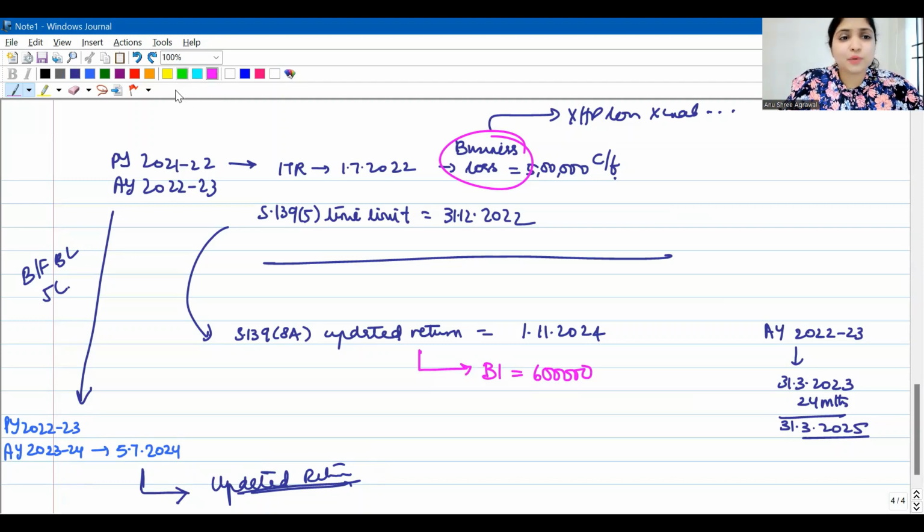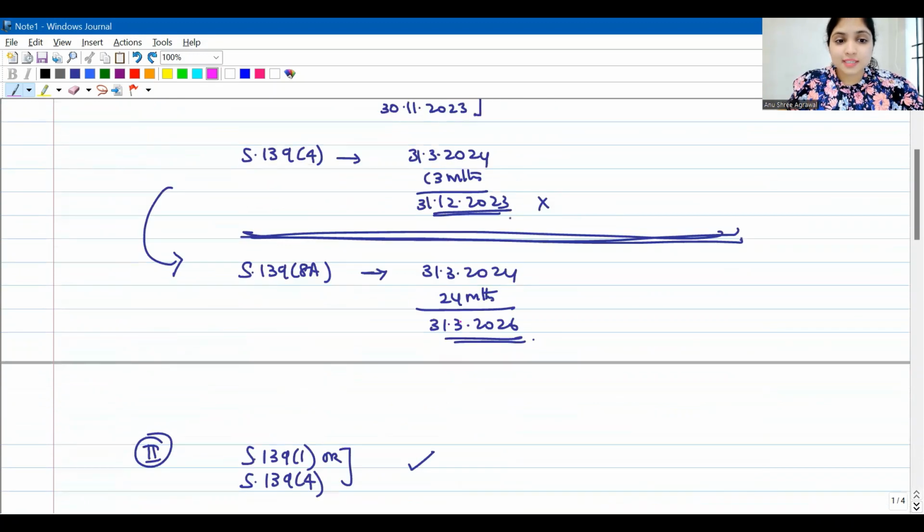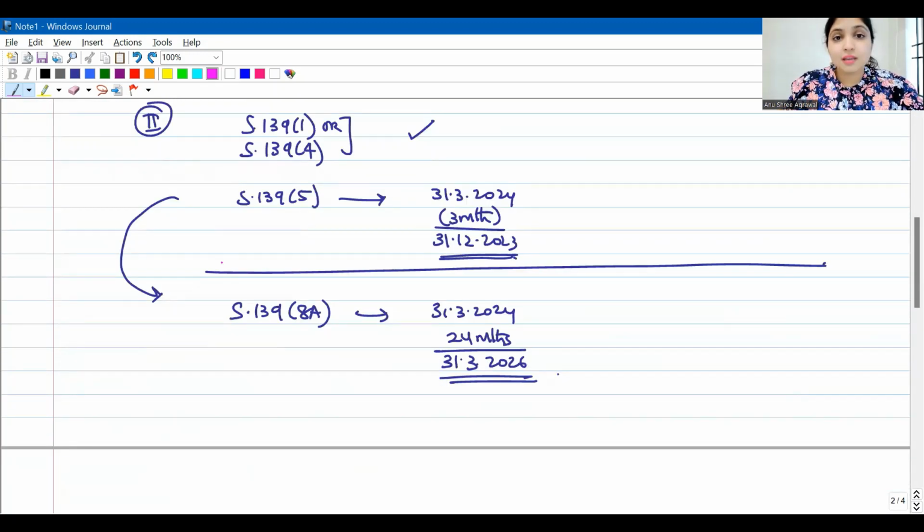Listen, just in case there was a gap in your understanding, please listen once again. For 21-22, assessment year 22-23, I had already filed the return declaring loss. But 139.5 revision time limit is over. After that, now I want to revise the return. I have no choice, updated return only. Situation 2, remember the second situation where I filed the return but I want to revise, revision time limit is over.